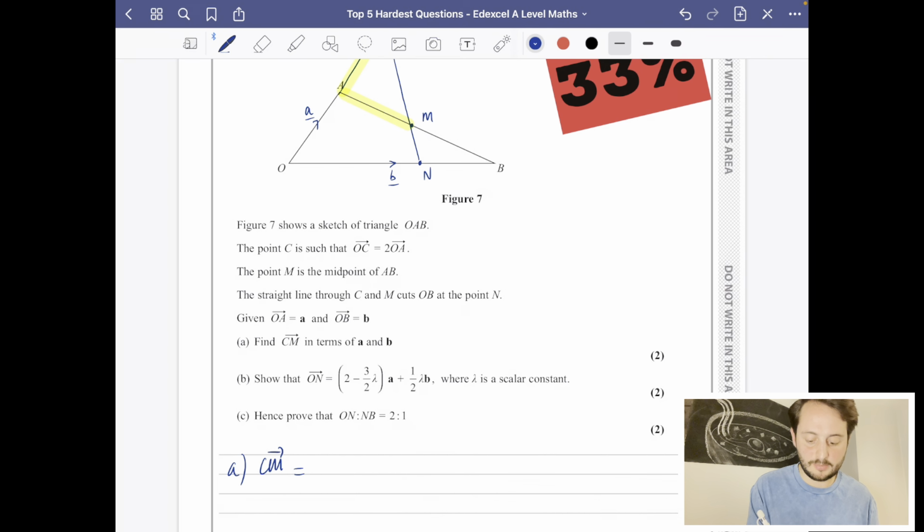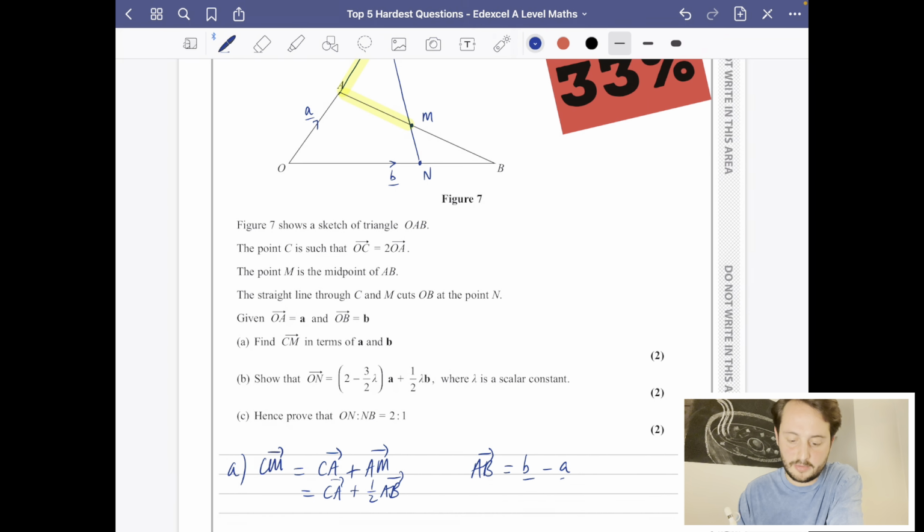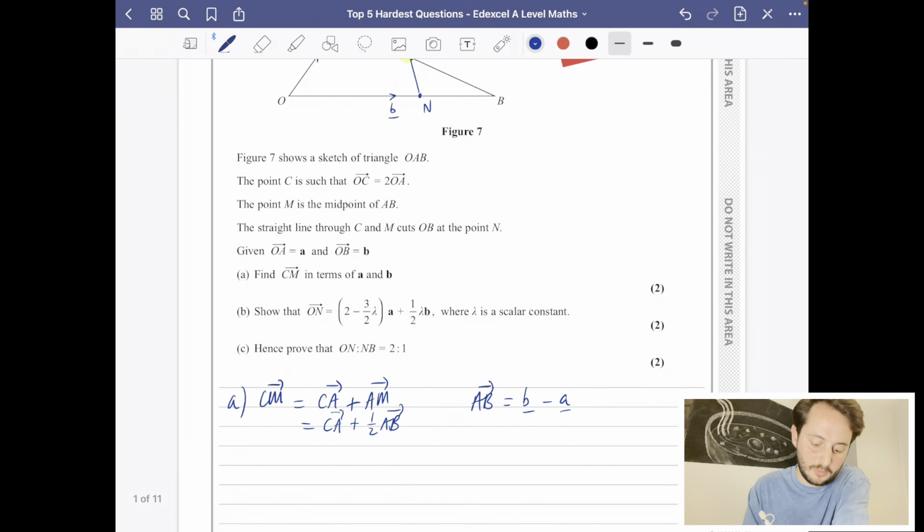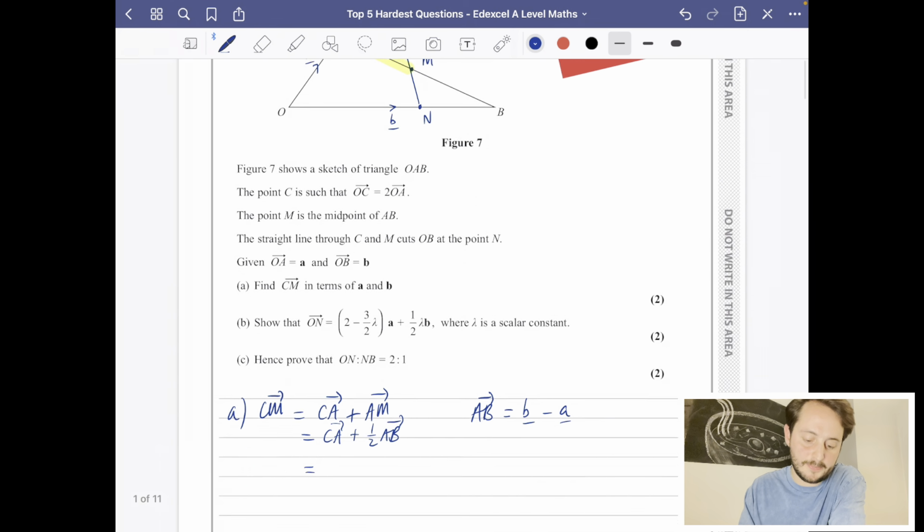I have decided the best way of doing that is going to go from C to A and then to go to AM. But in order to go AM, I can see that AM is going to just be a half of AB. So I better figure out what AB is. AB is just going to be b minus a. You can just see that from the diagram. So we should be able to now actually work out what CM is going to be.